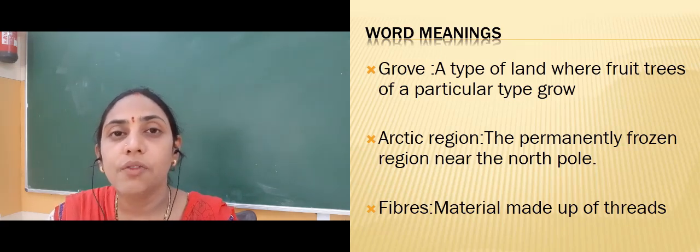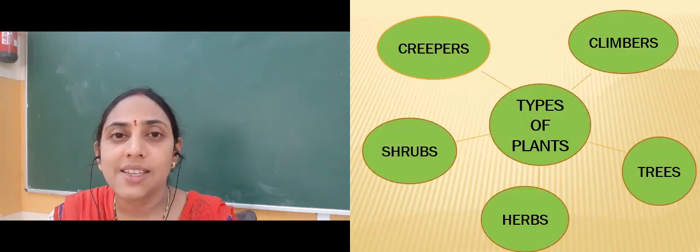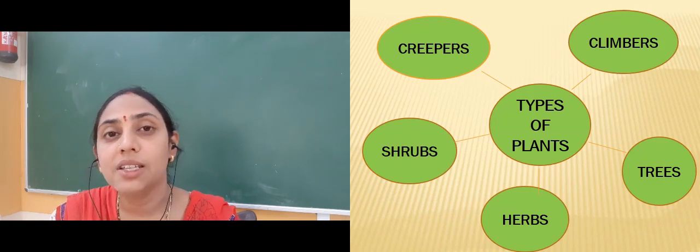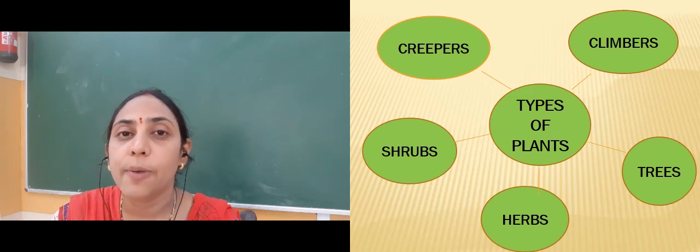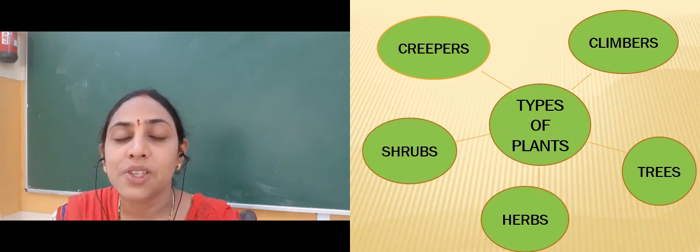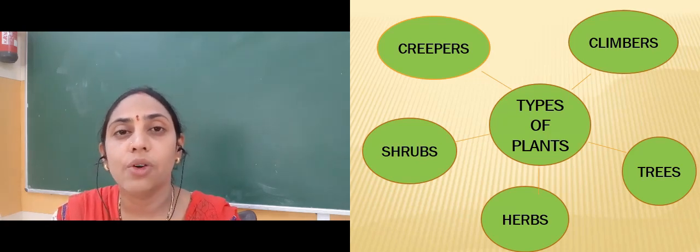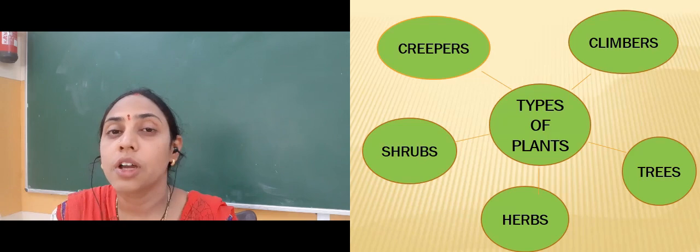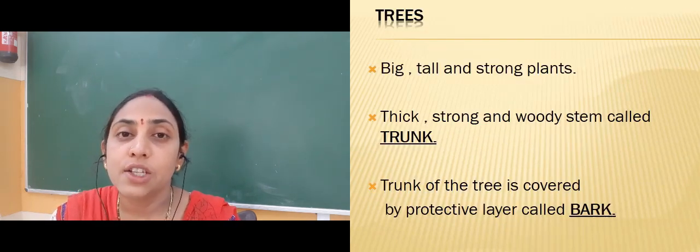Now students, we know that we can find plants all around us. These plants are of different sizes, different shapes, and with different types of leaves, different types of flowers and different types of fruits also. So we can find different varieties of plants around us. Now let us talk about trees. The big, tall and strong plants are called trees.